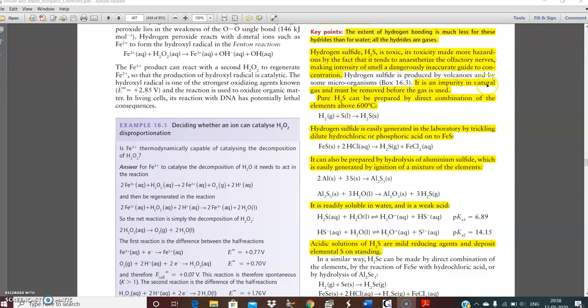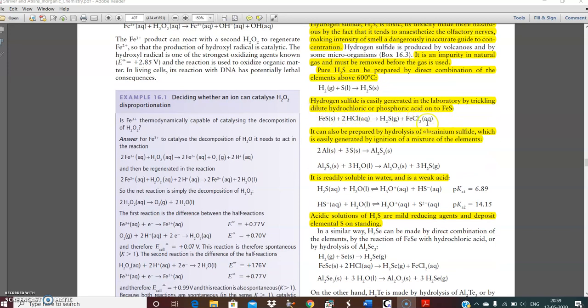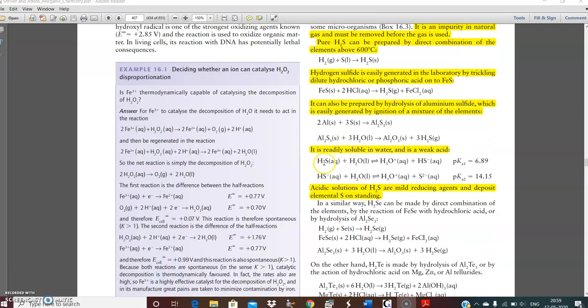It is an impurity in natural gas and must be removed before the gas is used. Pure H2S can be prepared by direct combination of elements above 600 degrees centigrade, but it is rarely used. But whatever reaction we learn in our laboratory, that we are using. H2S is easily generated in the laboratory by treating dilute hydrochloric acid or sulfuric acid onto FeS. It can also be prepared by hydrolysis of aluminum sulfide, which is easily generated by ignition of a mixture of the elements. It is readily soluble in water and is a weak acid.